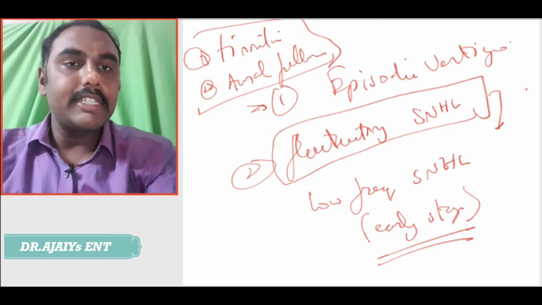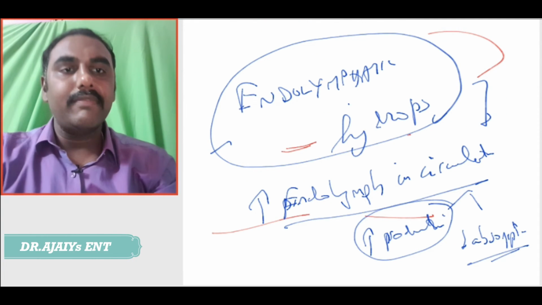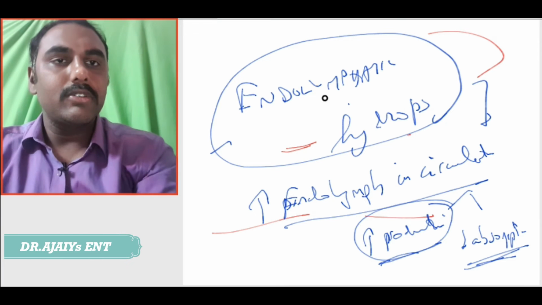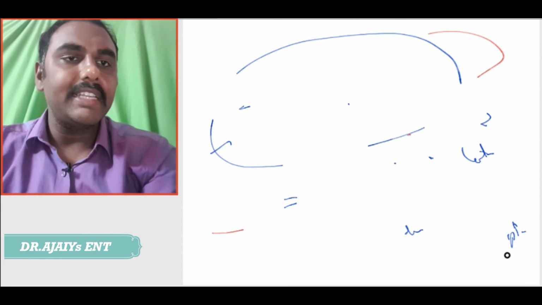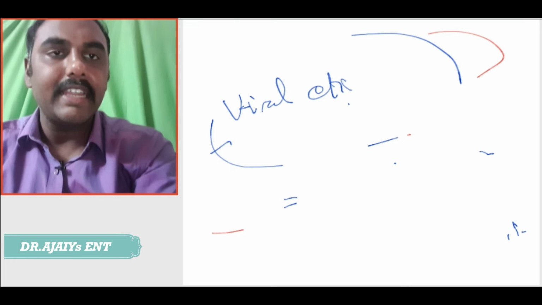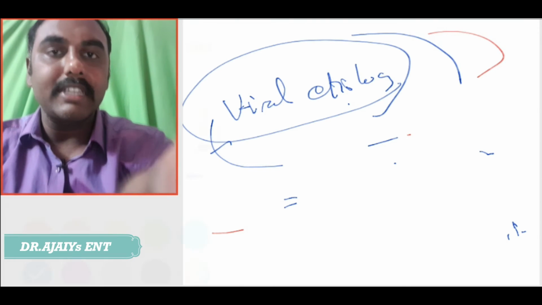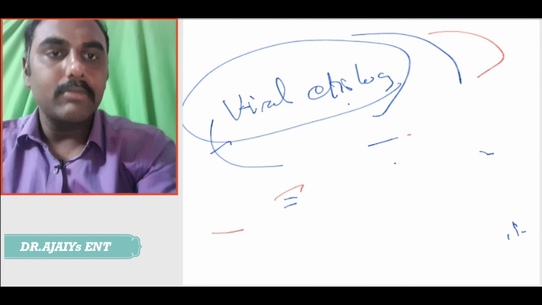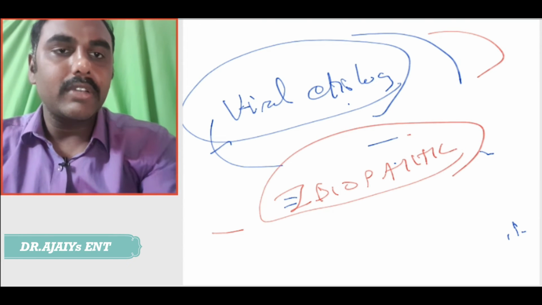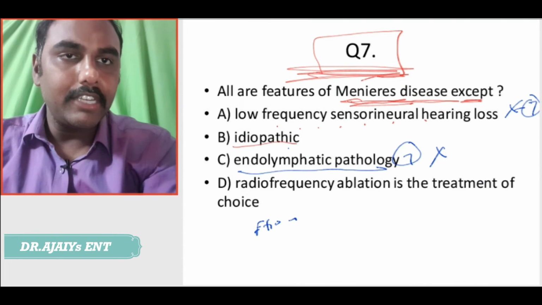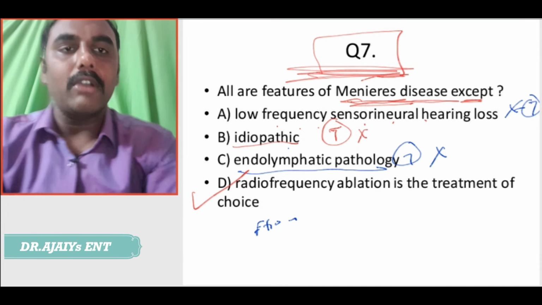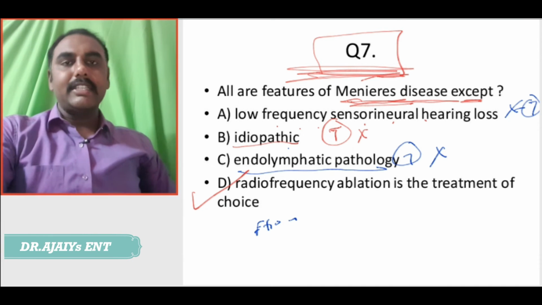What are the causes for this endolymphatic pathology? As I said, increased production or decreased absorption. It could be multiple reasons, like a viral etiology can also be a reason, but the most common reason is idiopathic. So, idiopathic is again true, and this is not the answer. So, obviously the answer is option D, radiofrequency ablation is the treatment of choice.